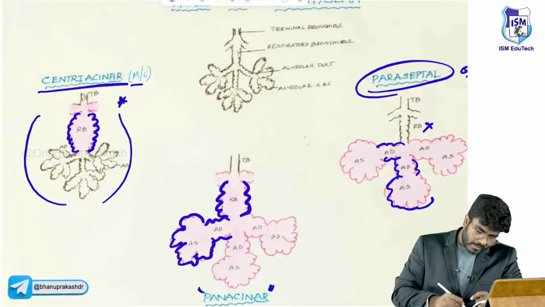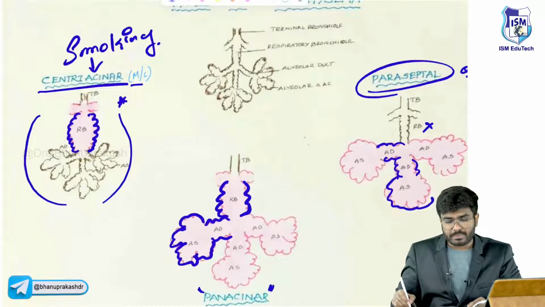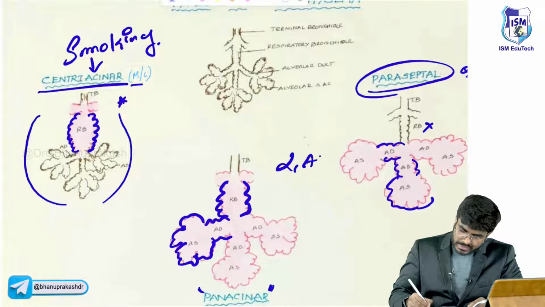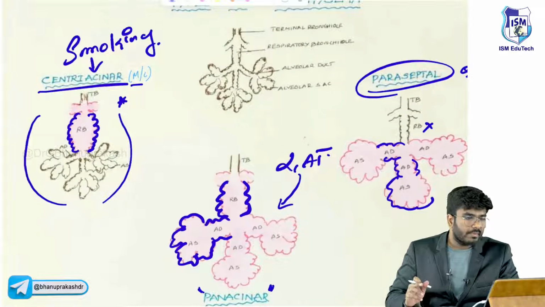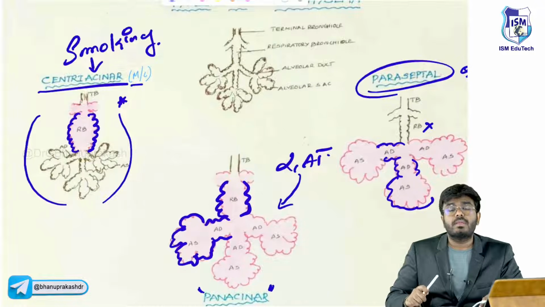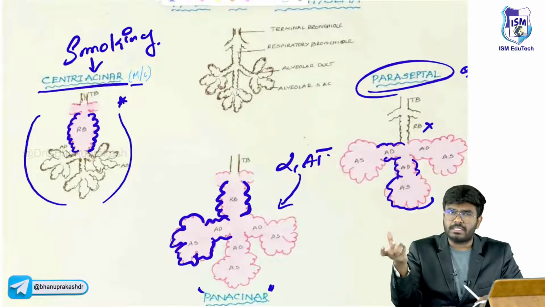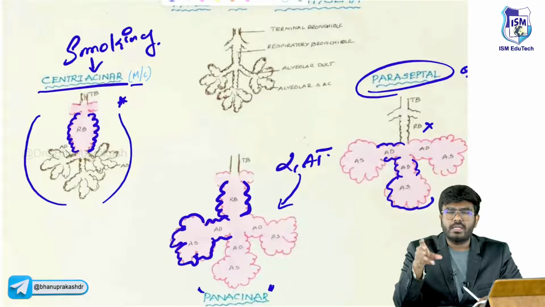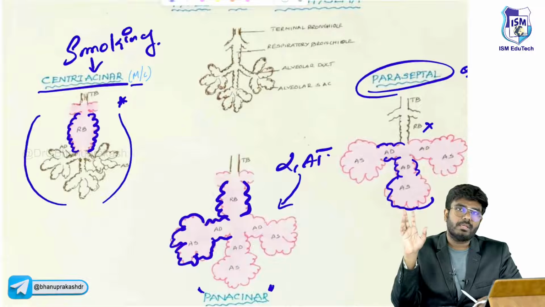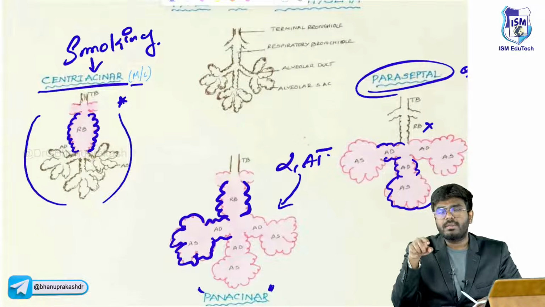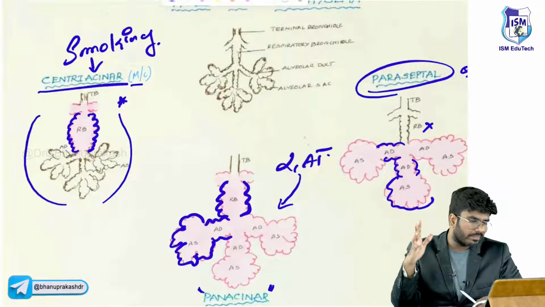Smoking is going to cause centriacinar emphysema. Alpha-1 antitrypsin deficiency is going to cause panacinar emphysema. Very, very important point. Smoking and centri, the sounds are similar, right? Smoking causes centriacinar emphysema. Alpha-1 antitrypsin deficiency will cause panacinar emphysema. In centriacinar emphysema, the respiratory bronchioles are affected. In panacinar emphysema, the respiratory bronchiole, alveolar ducts and alveolar sacs, everything is affected.